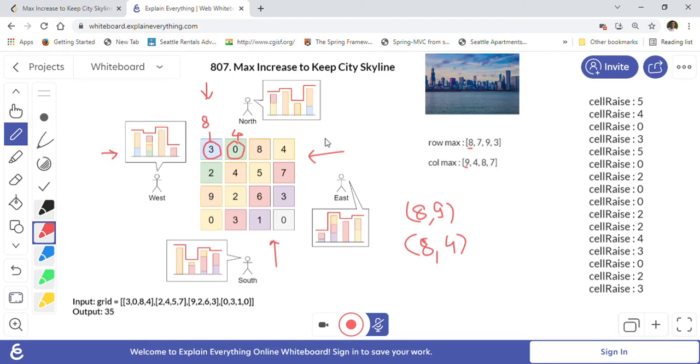So I just went through this grid and I wrote it here for you. As you can see, the first raise is 5, right? 8 minus 3 is 5. So here is the first raise. The second raise is 4, right? Because 4 minus 0 is 4.